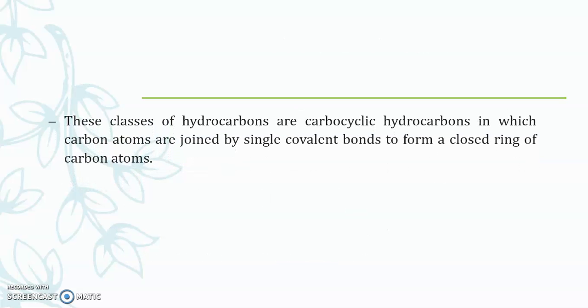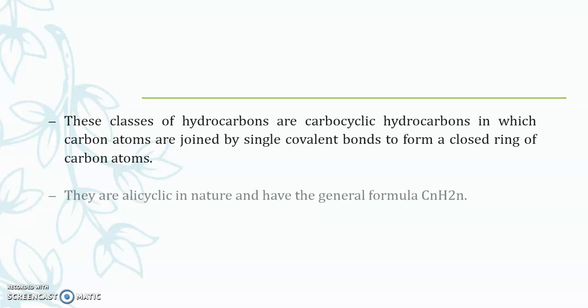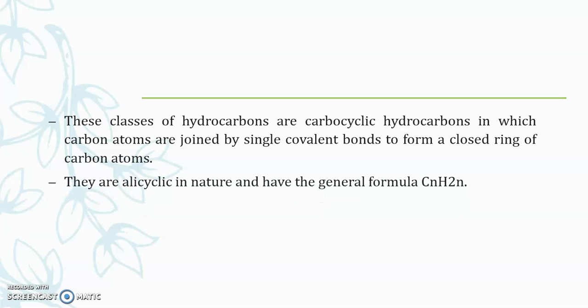These classes of hydrocarbons are carbocyclic hydrocarbons, in which carbon atoms are joined by single covalent bonds to form a closed ring of carbon atoms. They are alicyclic in nature and have the general molecular formula CnH2n. So all cycloalkanes have the general molecular formula CnH2n. We just have to subtract 2 hydrogen atoms from the normal alkanes to get the general molecular formula of the cycloalkanes.